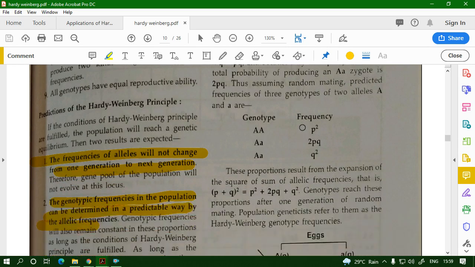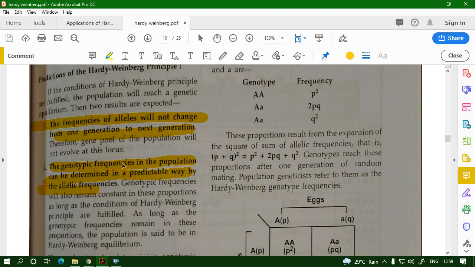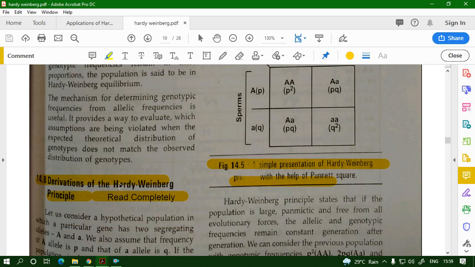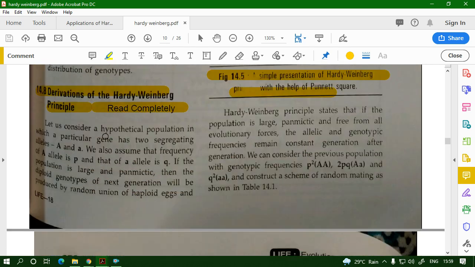So the prediction of the Hardy-Weinberg principle: the frequency of the alleles will not change from one generation to the next generation. So allelic frequency will not change, and the genotypic frequency in the population can be determined in a predictable way by allelic frequency. So let us consider a hypothetical population. Two alleles, capital A and small a. Allele A has a frequency p and small a allele has a frequency q.